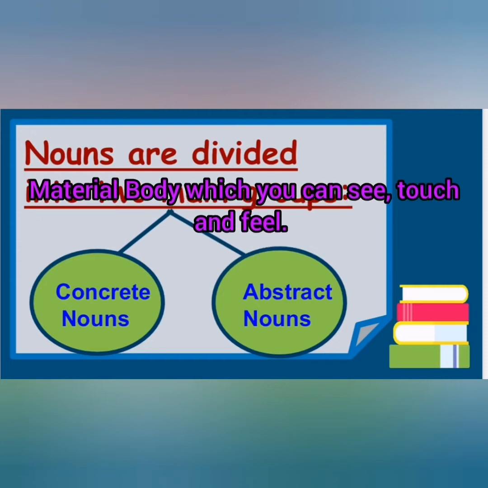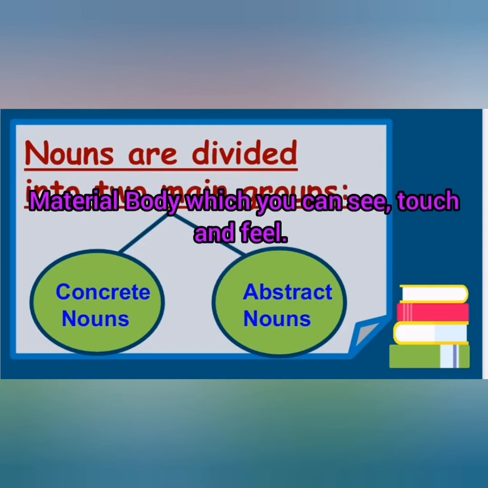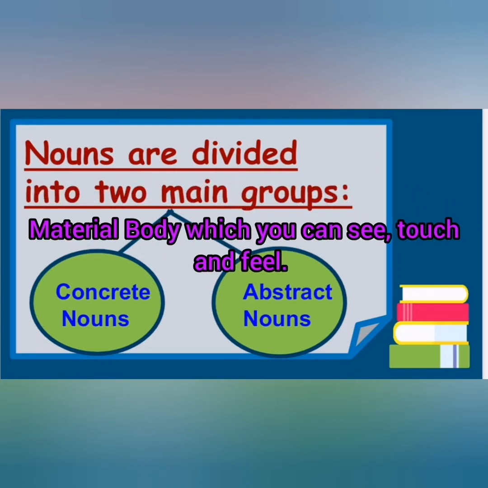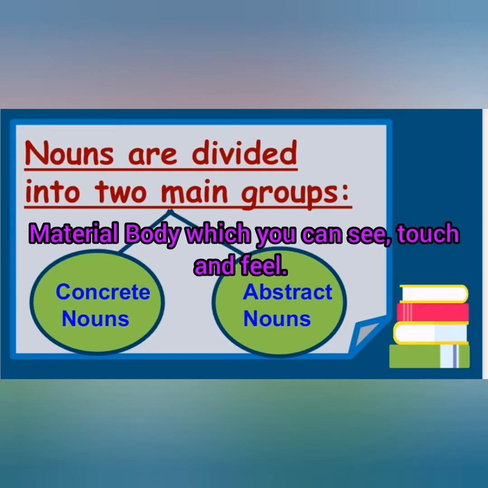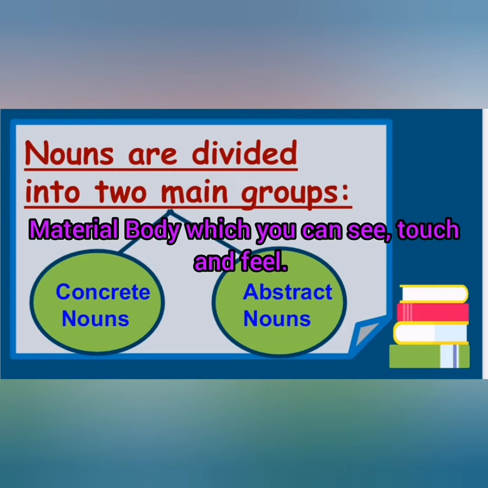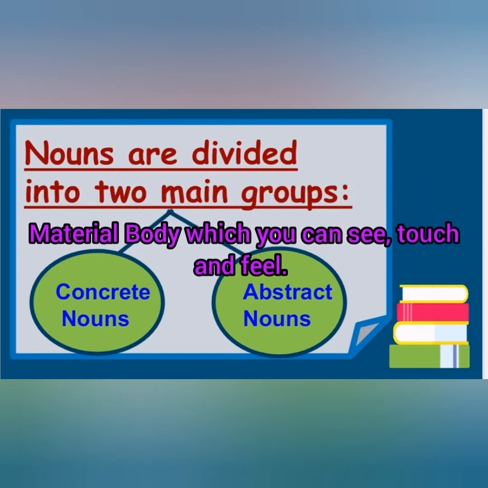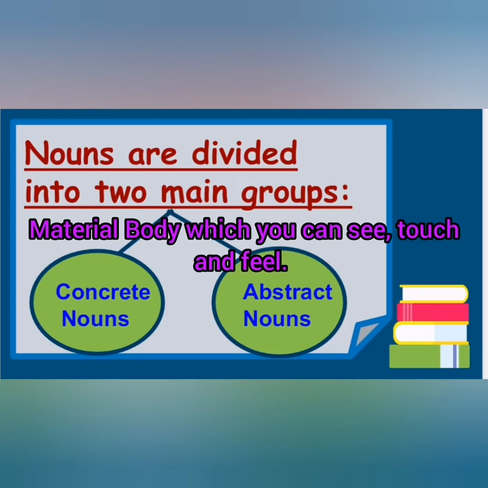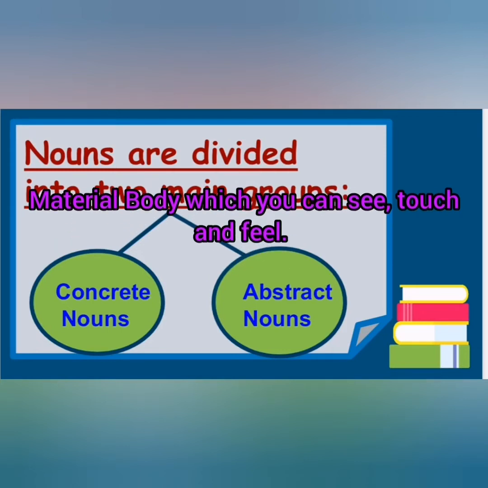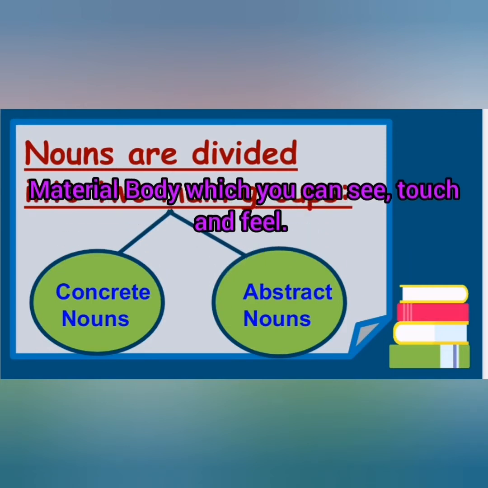Now how is it a material body? It means anything that you can see, that you can touch. We can experience them through our senses. We can see them, hear, smell, touch or taste them. For example, a table, you can see a table. A book, you can see a book. A person, you can see that person. Understood? So anything that has a material body is known as a concrete noun.